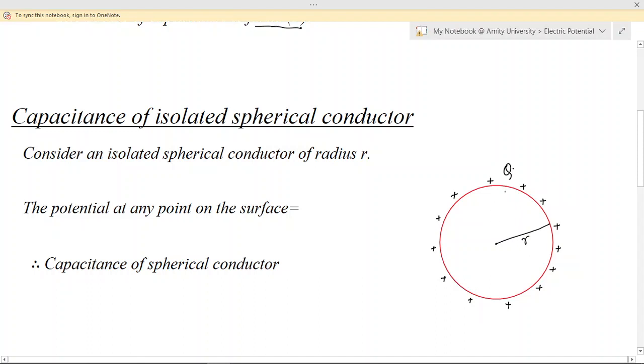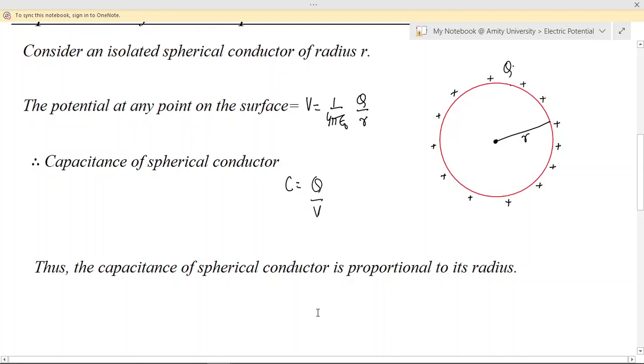Now, since q is the charge on the surface and r is the radius of the sphere, what will be the potential at any point on the surface? Potential V at any point can be expressed as 1 by 4 pi epsilon naught times q by r, considering this charge to be concentrated at the center of the sphere. Then from the concept of capacitance, C can be expressed as Q upon V, and if we substitute this equation for V, we can express capacitance as 4 pi epsilon naught r.